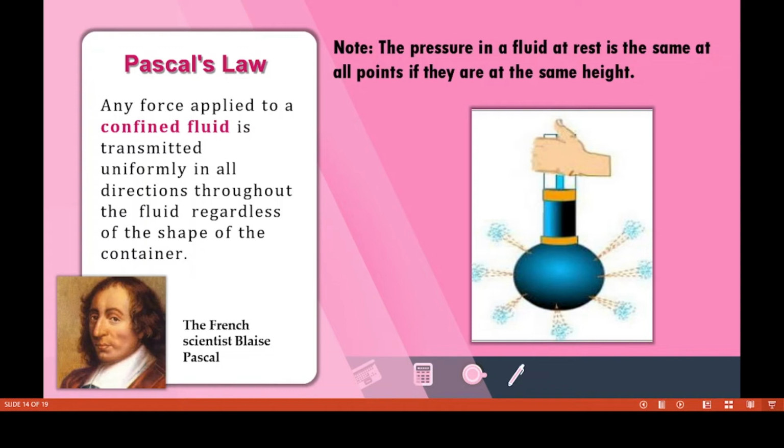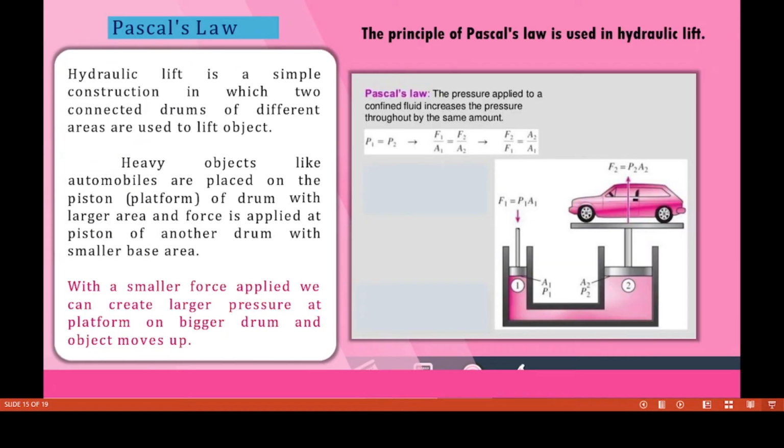We take this container, fill it fully with water, and put a piston on the top. Now I push. At that time it spreads uniformly in all directions. Yes, this principle of Pascal's law is used in the hydraulic lift, children.